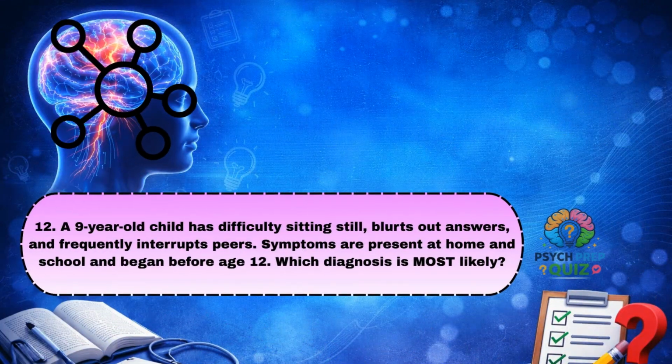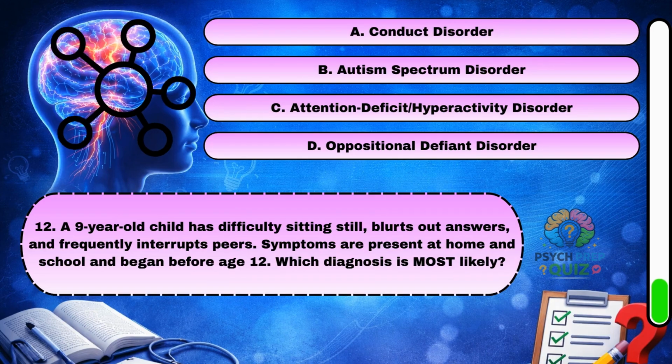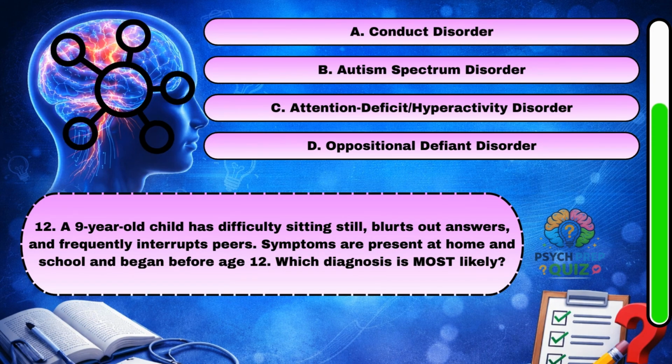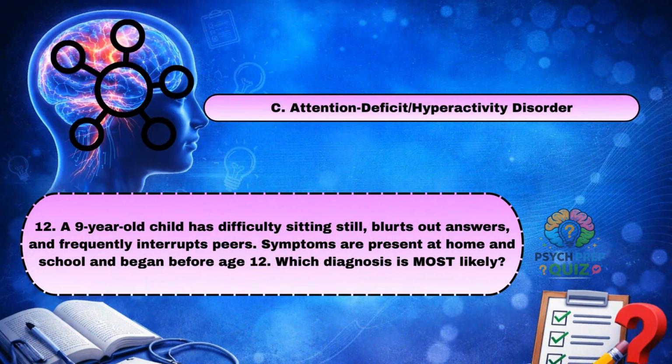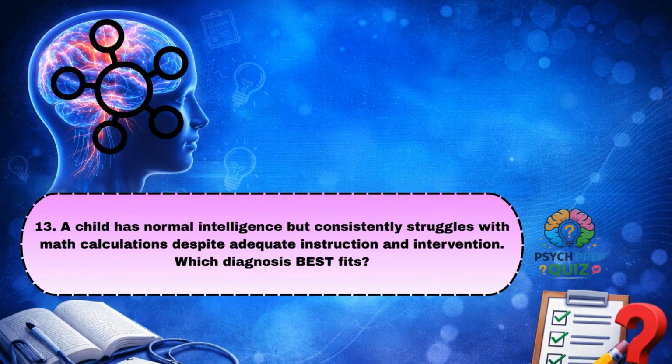A 9-year-old child has difficulty sitting still, blurts out answers, and frequently interrupts peers. Symptoms are present at home and school and began before age 12. Which diagnosis is most likely? C. Attention deficit/hyperactivity disorder.